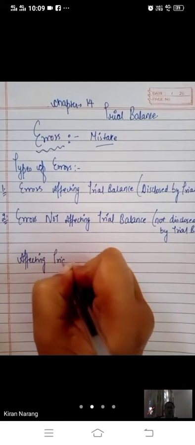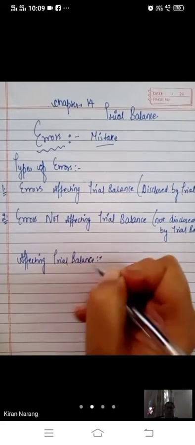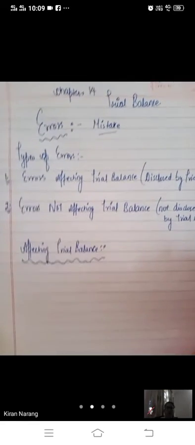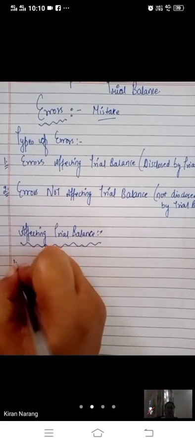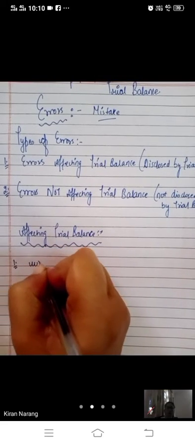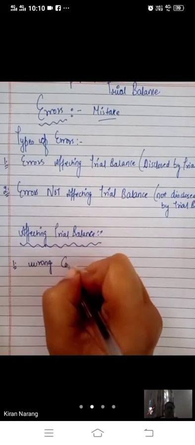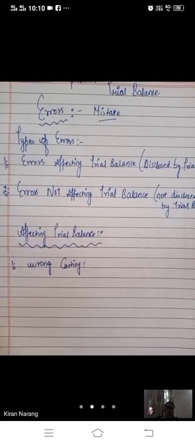Errors affecting the trial balance, or errors disclosed by the trial balance, are those where our total does not tally, and the debit side is not equal to the credit side. The first mistake we can usually make is wrong casting.